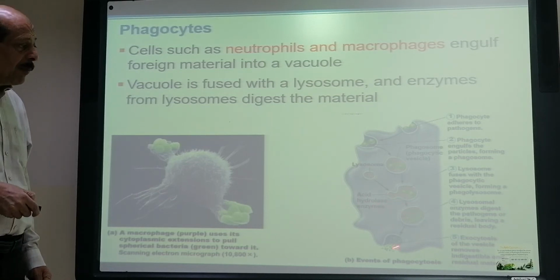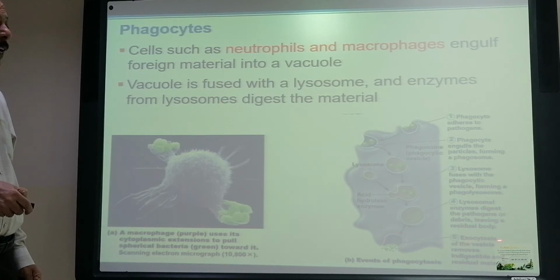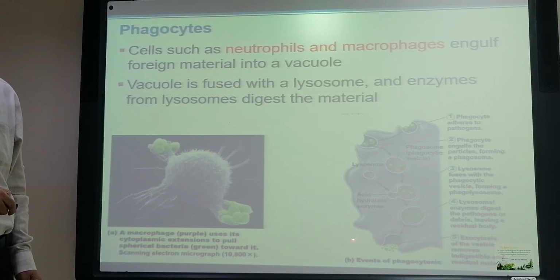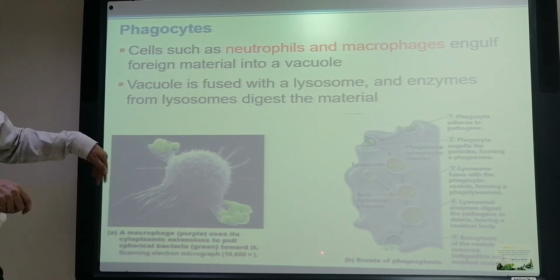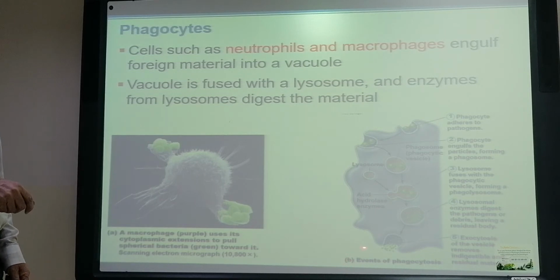Then by exocytosis, the end product will be removed out from the cell in order to be discarded from our body. So the end material after destruction of the cell will be removed from the body. So the phagocyte adheres to the pathogen, the phagocyte engulfs a particle forming a phagosome, then the lysosome fuses with the phagocytic vesicle, forming a phagolysosome.